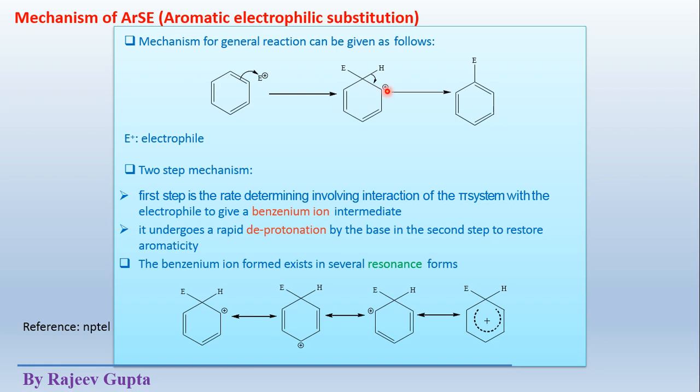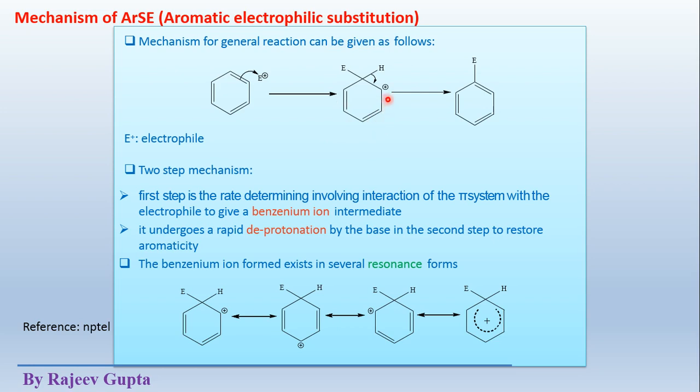This positive charge is in conjugation with these conjugated double bonds or pi electrons. So this positive charge is delocalized in this portion and stabilized due to resonance. So there are 3 resonating structures of this intermediate and 1 resonance hybrid, and this intermediate is called as sigma